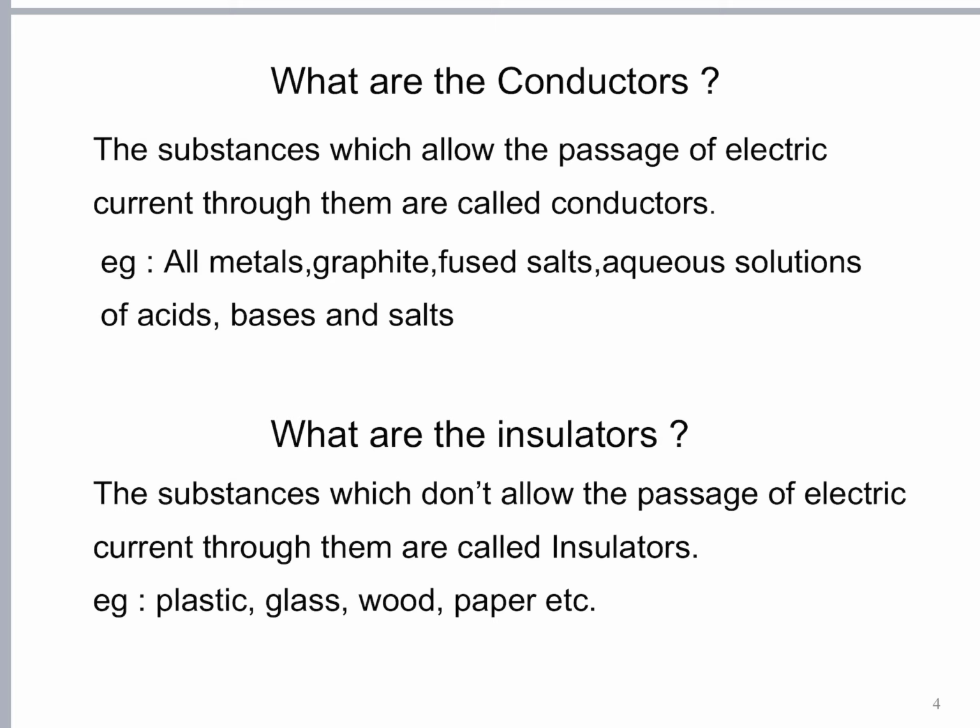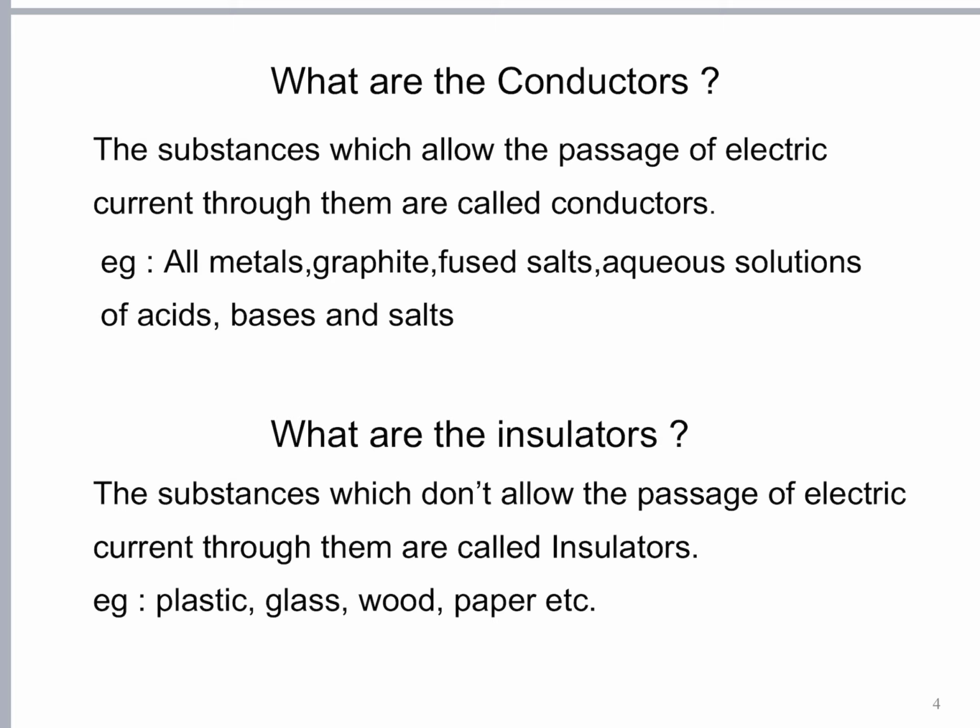we divided substances into two types, conductors and non-conductors. Non-conductors can as well be called insulators. Insulators are the substances which will not allow passage of electricity through them. Name some insulators. Plastic is an insulator. Will plastic conduct electricity through it? No, it will never. Then glass. Glass is also a bad conductor or non-conductor.